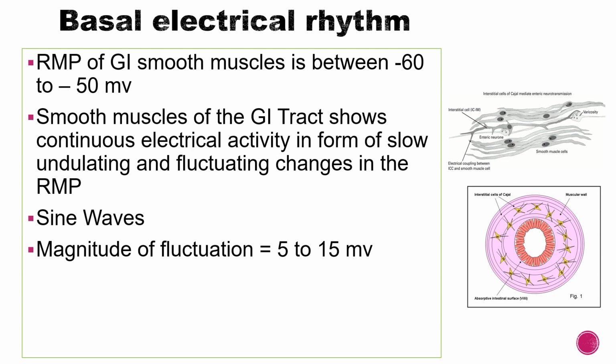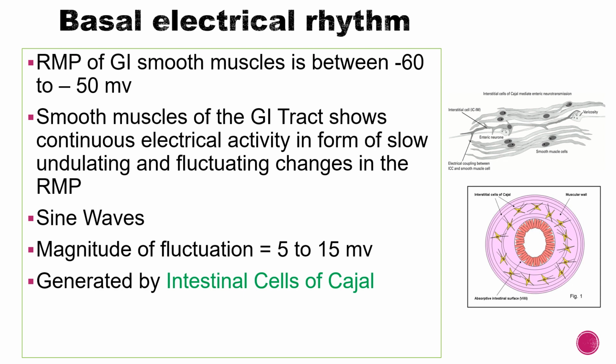So the main thing to remember here is that unlike other tissues of the body, the RMP of GI smooth muscles is not fixed. It basically fluctuates. It gives us a sine wave. I will show you the diagram. Before that we need to know where this fluctuation arises from. The smooth muscles of the GI tract show continuous electrical activity in the form of slow undulating and fluctuating changes in the resting membrane potential.